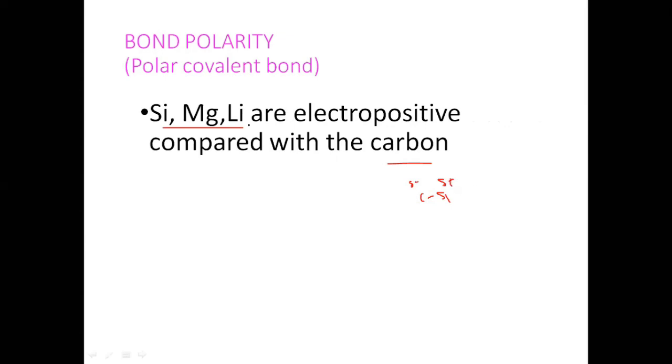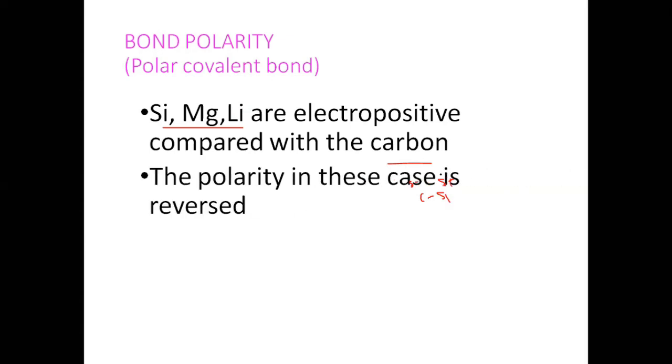Similarly, if you have a C-Mg bond, then the carbon carries the same electronegativity and the Mg carries electropositive character. In case of C-Li, the carbon carries the same electronegative character and Li carries electropositive. So delta negative is on the carbon, and lithium will carry a delta positive charge.